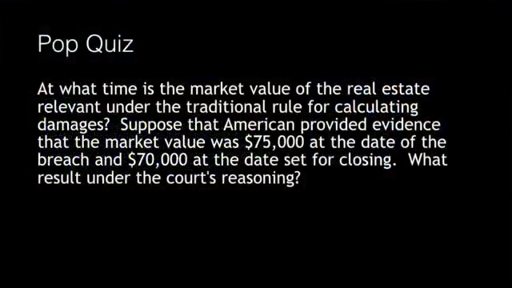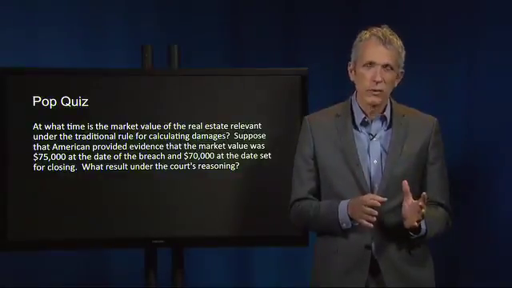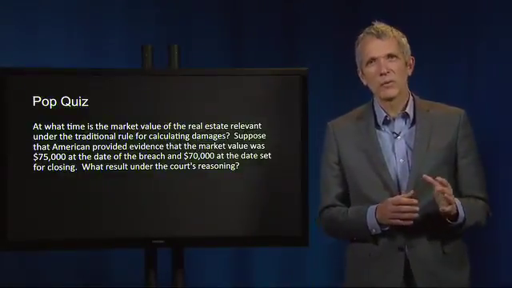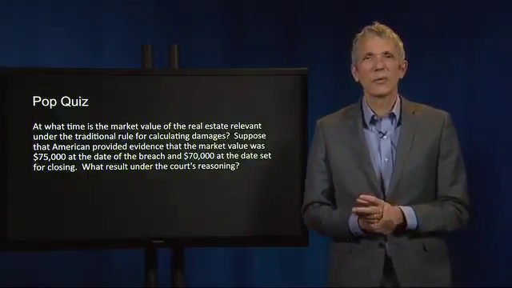At what time is the market value of real estate relevant under the traditional rule for calculating damages? Suppose that American provided evidence that the market value was $75,000 at the date of the breach and $70,000 at the date set for closing. What result under the court's reasoning? Well, under the traditional rule, damages are equal to the difference between the contract price and the market price at the date of the breach.